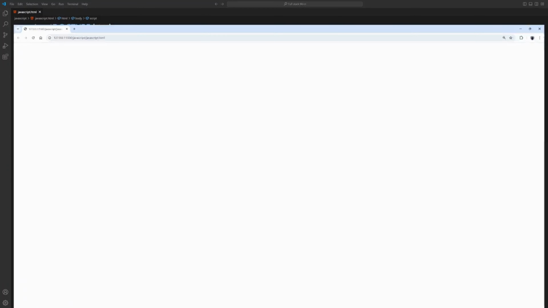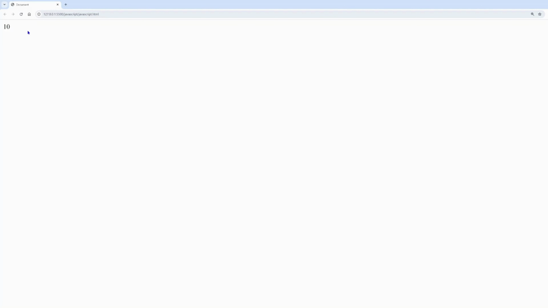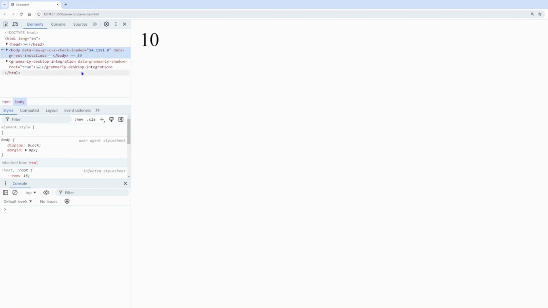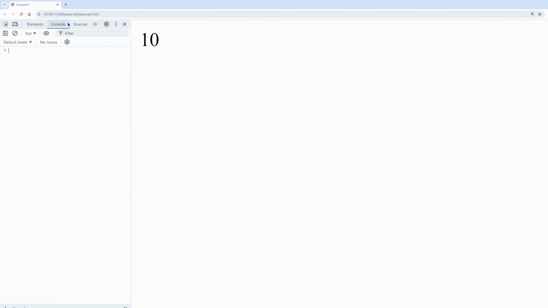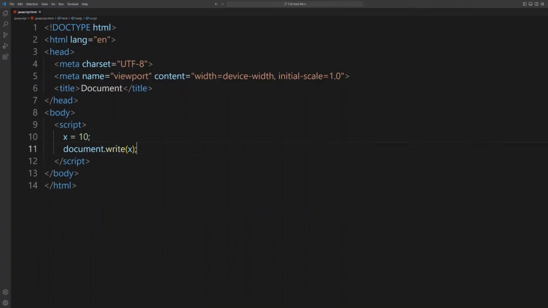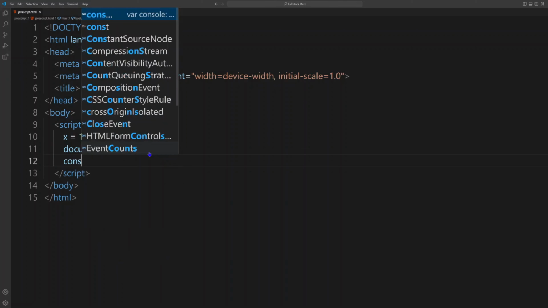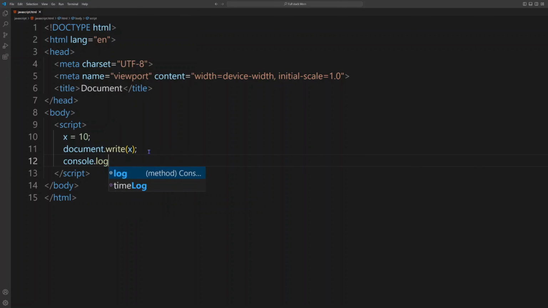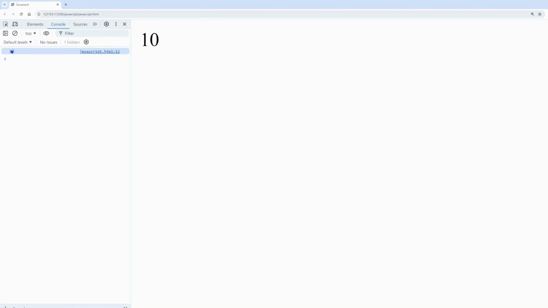Let's open our browser and run it. Yeah, it is working. Let me zoom in a little bit. We can go to our developer tool and give one more line right here, console.log(x). You can do that too. So you can see it is working right here.